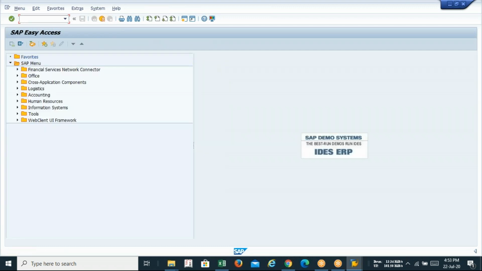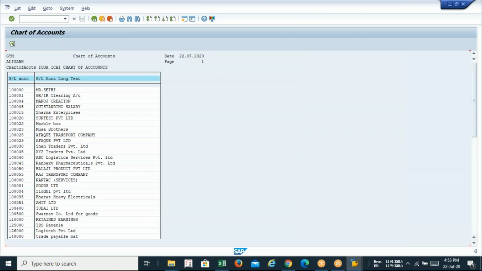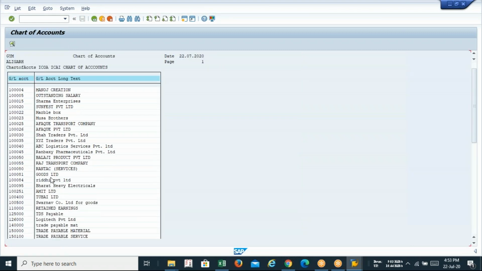I'm giving you the configuration guideline. Input tax will be coming under your asset. Output tax will be coming under the liability. So input tax GL will be coming under the asset part. Okay. So I'm showing you.